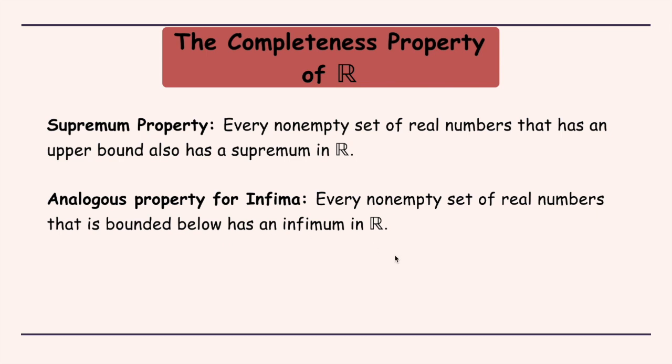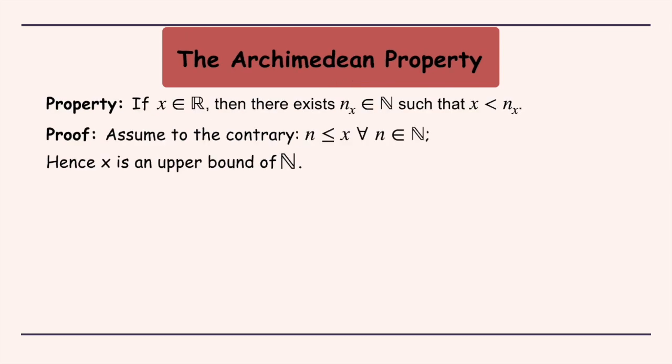Now let's discuss the Archimedean property. The statement says that if x is any real number, then there exists a natural number, say we call it nx, such that x is less than nx. So we basically indicate that there is an absence of upper bounds for the set of natural numbers.